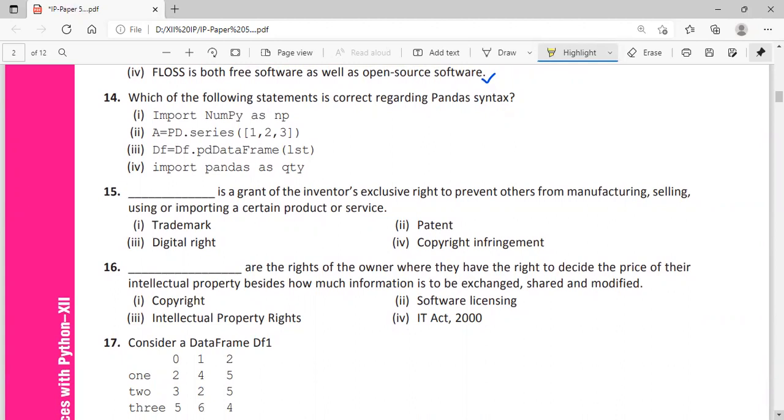Question number 14. Which of the following statements is correct regarding the Pandas syntax? import NumPy as NP, a is equal to pd.series. You can see that in this one, I is in capital, NumPy, N and P are in capital. So this is incorrect syntax. a equal to pd.series, S is in small case letter. So this is also incorrect. Then here pd.data frame, we don't have any such function. So the correct one is import pandas as qty. This is only an identifier, any valid identifier you can use over here. So option number 4 is the correct answer.